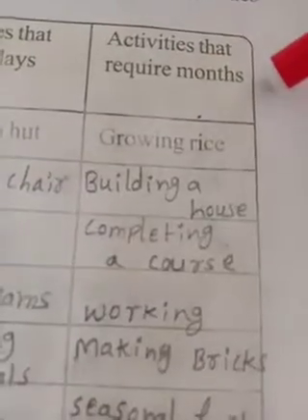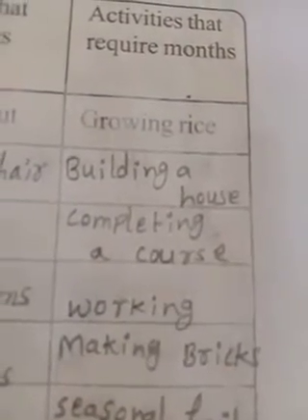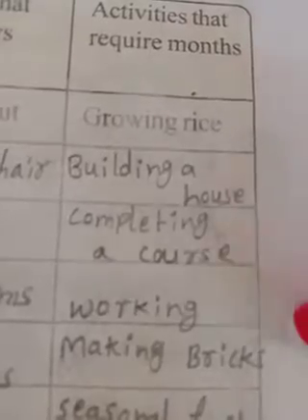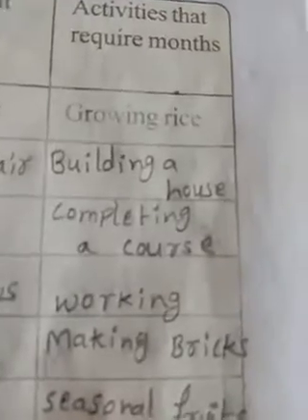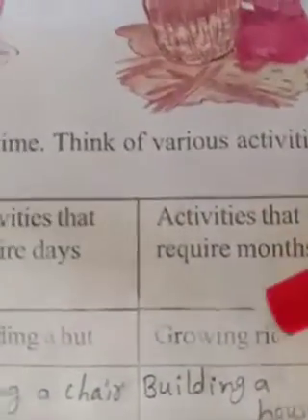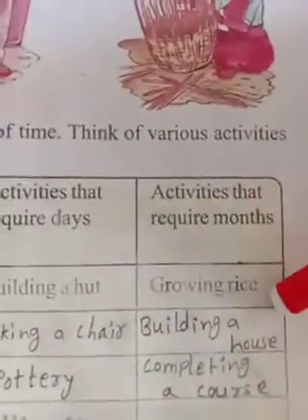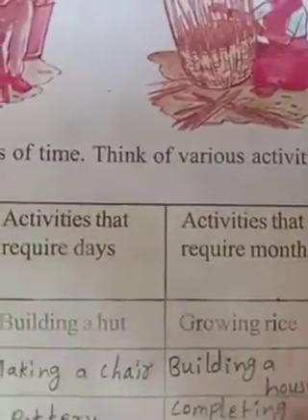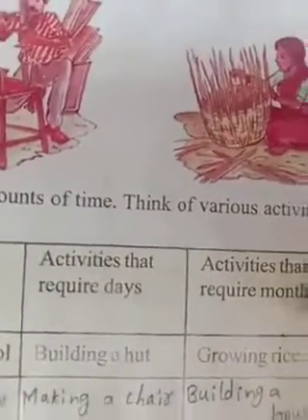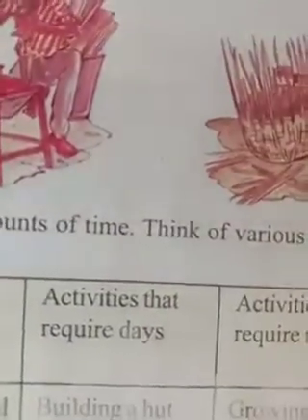Activities that require months. What activity is there that takes months? Growing rice. We make food from rice. Growing rice also takes time. How much time is required? Months. Building a house also requires months. Completing a course. Suppose you are completing any course, they take months. Suppose any computer course or whatever, that course takes months only.